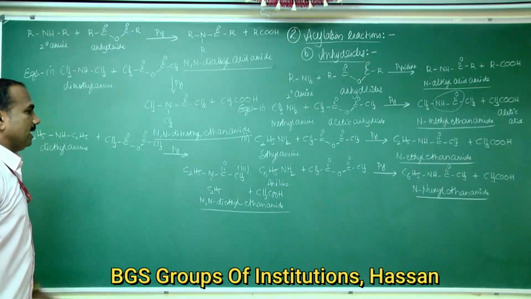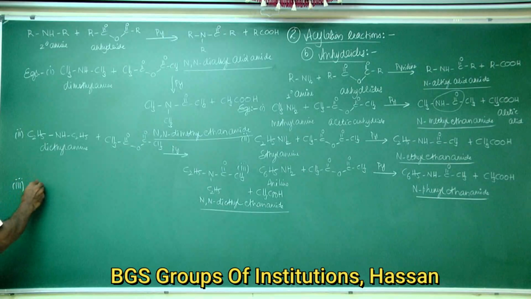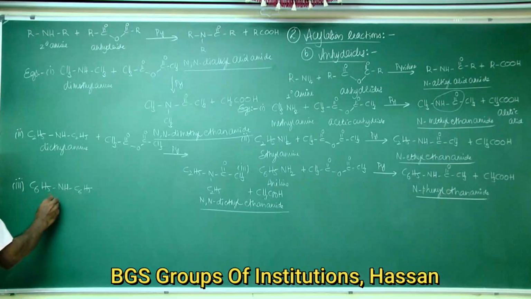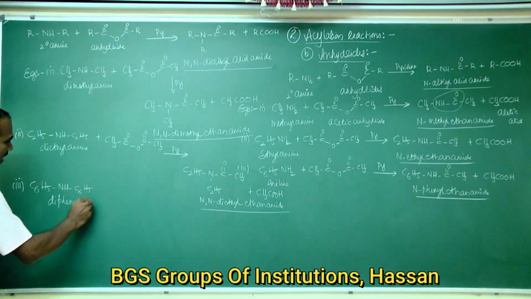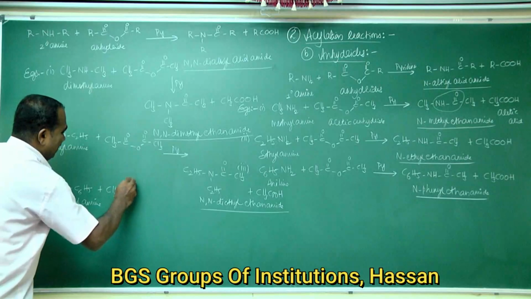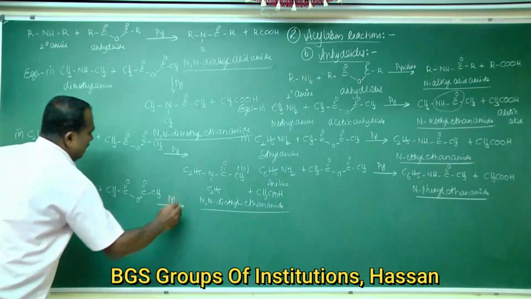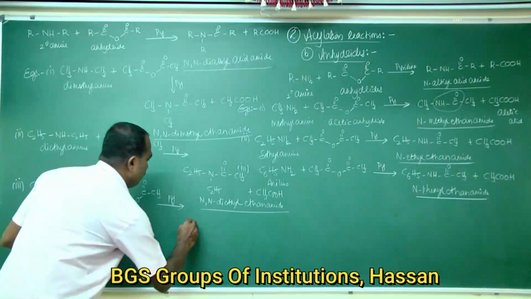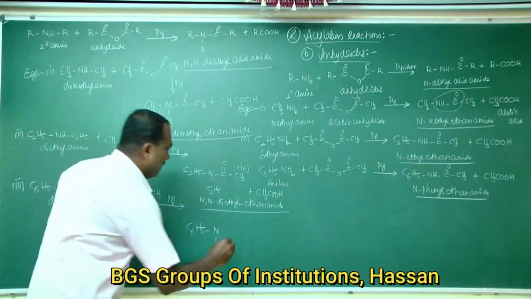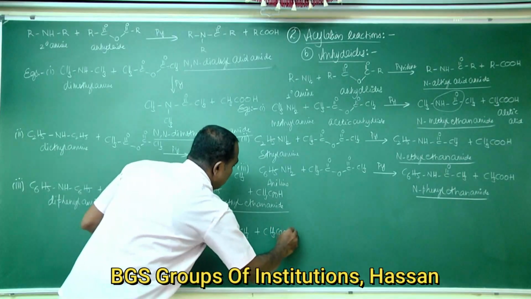N,N-diethyl ethanamide. Take another example: C6H5NHC6H5, that is diphenylamine. Diphenylamine reacts with acetic anhydride in the presence of a strong base like pyridine to form the product C6H5-N(C6H5)-COCH3 plus CH3COOH.